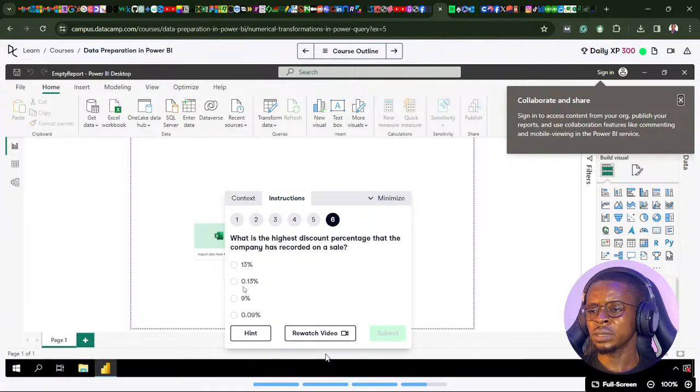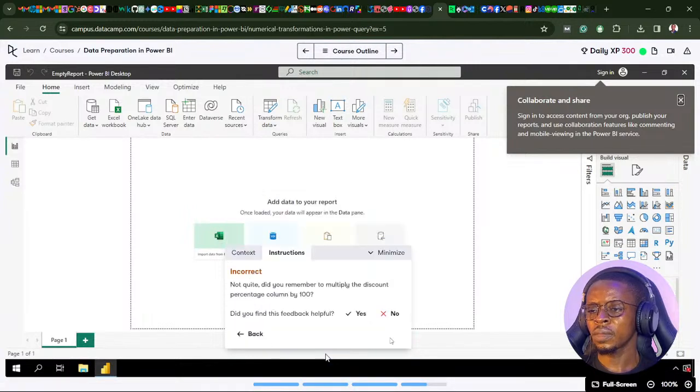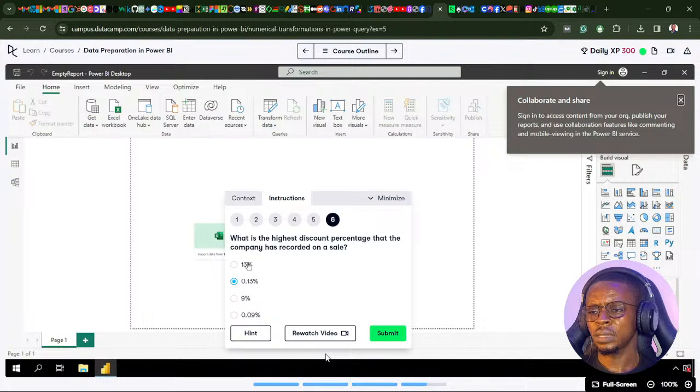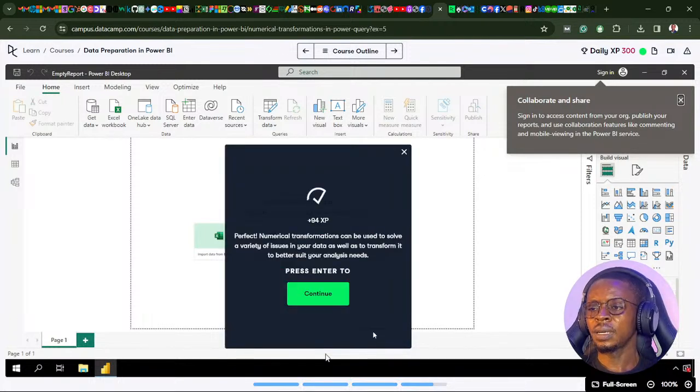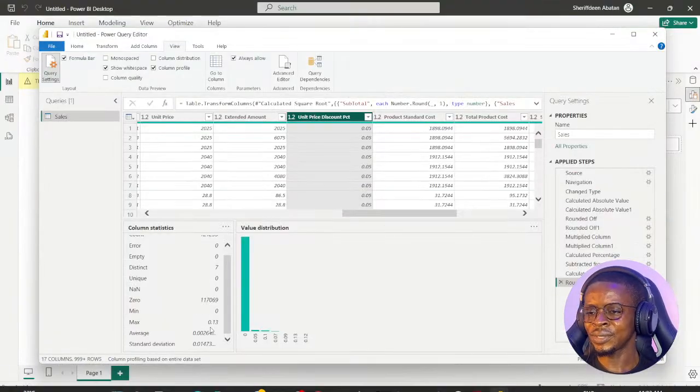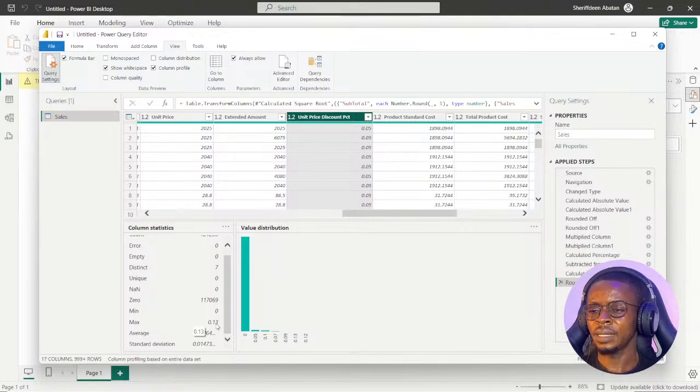So let's log that in. This is it here. Oh, it's not possible for it to be 0. It should be 13%. Aha, so I missed that. I'm seeing 0.13, that is 13%. So don't get confused with it.